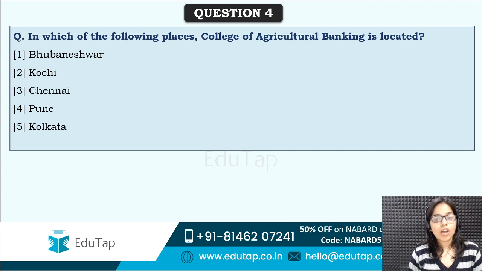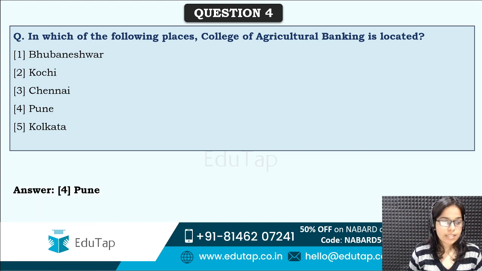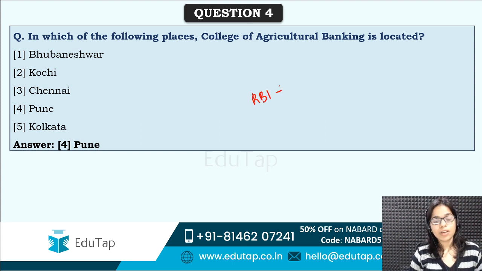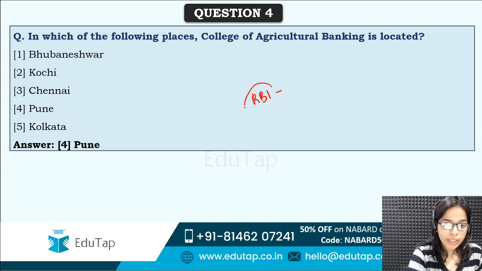So where is this College of Agricultural Banking? Yes, this is in option 4, that is Pune. So it is also called as RBI College of Agricultural Banking. That's why it is more important, and it is located at Pune.